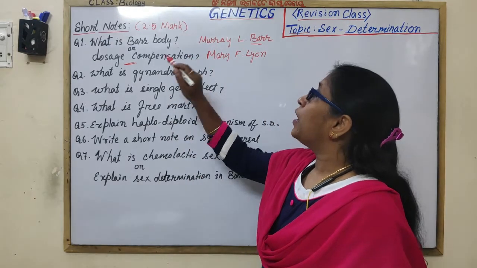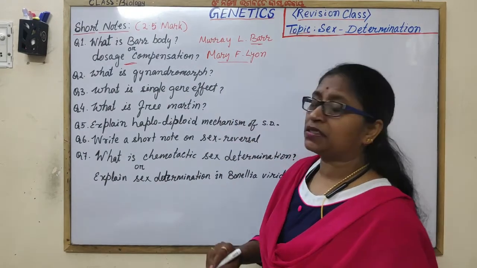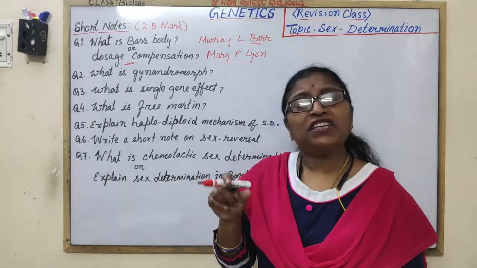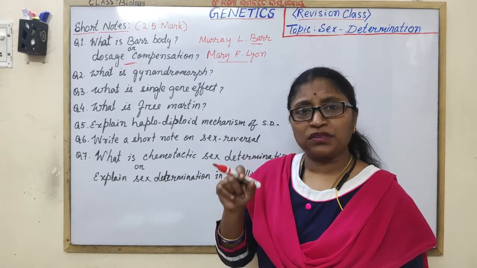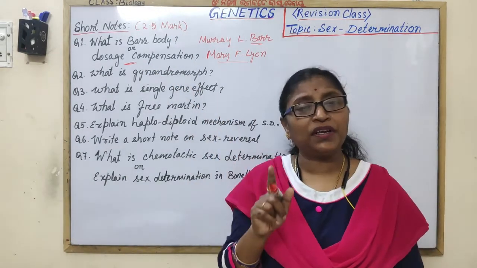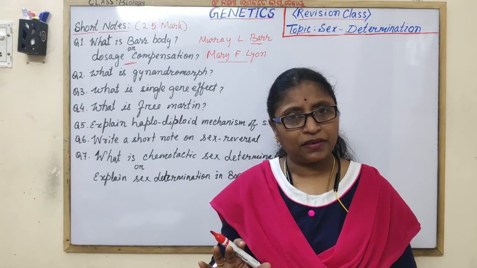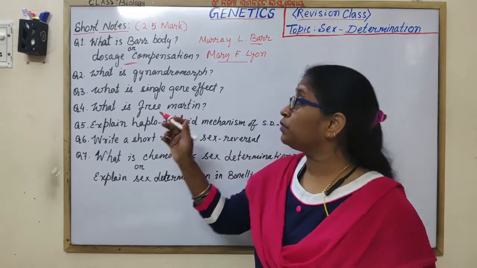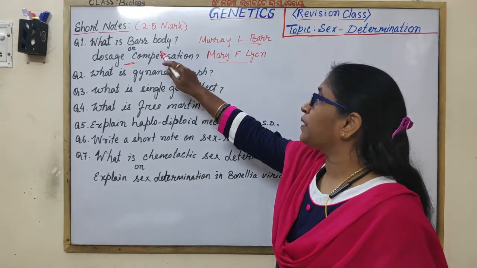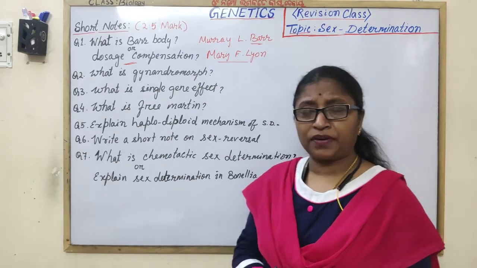Mary Lyon first established the compensation mechanism. She found that one X chromosome only remains active and another X chromosome remains inactivated. The inactivated X chromosome was later discovered by Murray L. Barr, and named Barr body.